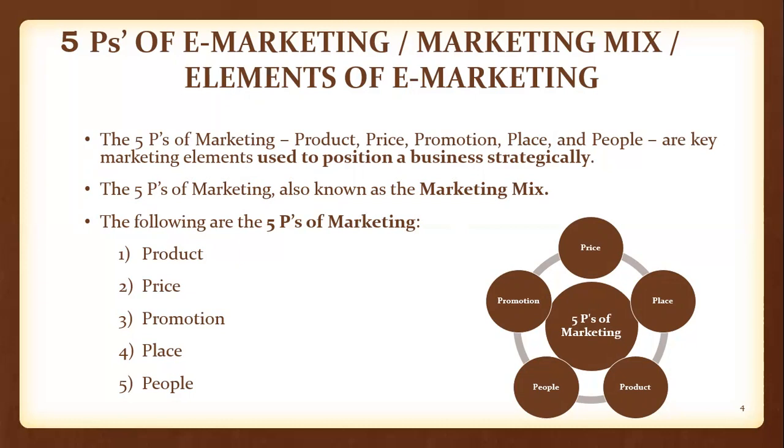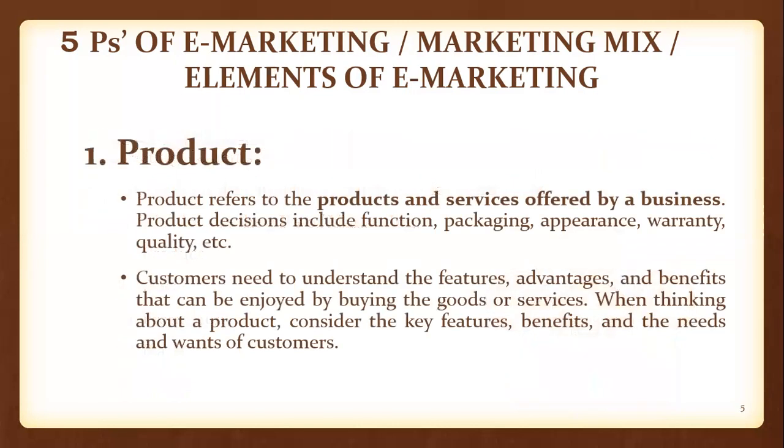Now, one by one, we can have a detailed discussion about these 5 P's of marketing. The first P stands for product. A product refers to the products and services offered by a business. Product decisions include functions, packaging, appearance, warranty, quality, etc. This means the product may be any brand or any commodity or any service which is offered by the business to its consumers or customers through different communication channels.